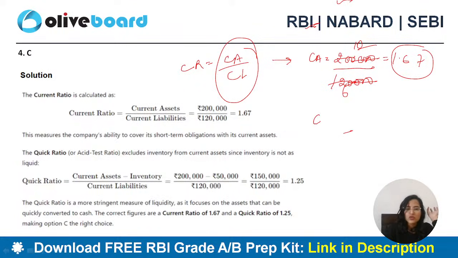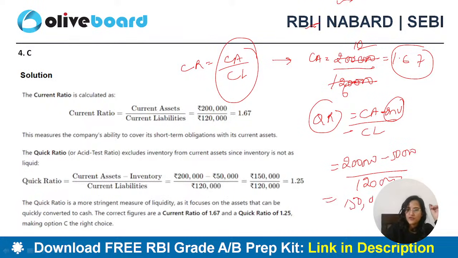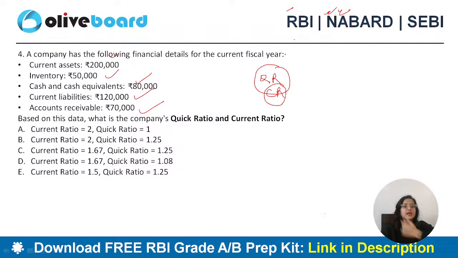Now if I talk about the quick ratio, the current assets upon current liabilities part is the same. It's just that from the assets part, you deduct the inventory and then you will get the quick ratio. So 2 lakh minus 50,000, which is your inventory, divided by 1,20,000. Basically 150,000 divided by 120,000, and when you solve this, the answer you get is 1.25. So absolutely correct, Satyarth. C is the correct answer. Current ratio 1.67, quick ratio 1.25.